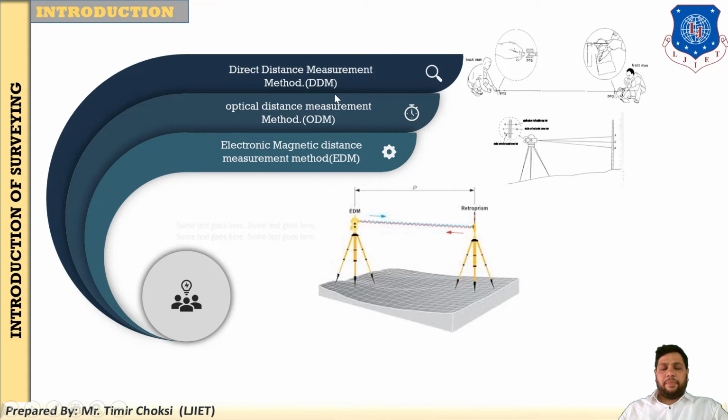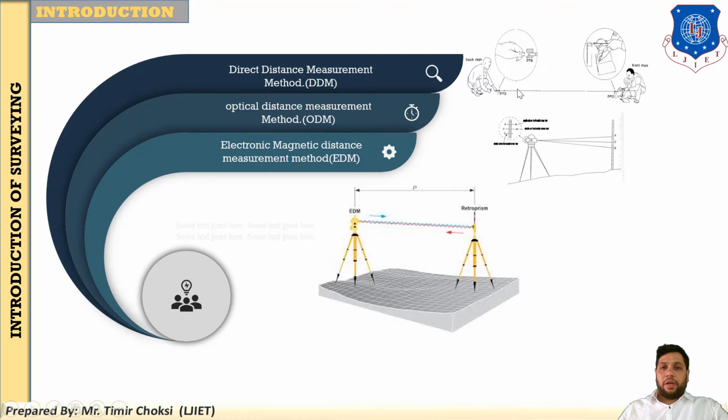Listen clearly, students. In surveying, three methods are particularly used. One is DDM, direct distance measurement method, the second is optical distance measurement method, and the third is electromagnetic distance measurement method. These are the three important methods for finding the distance as well as the angle. First, the direct distance measurement method, DDM. Here a man finds the distance between station A and B, directly using a tape or chain or any type of instrument. It is called the direct distance measurement method.